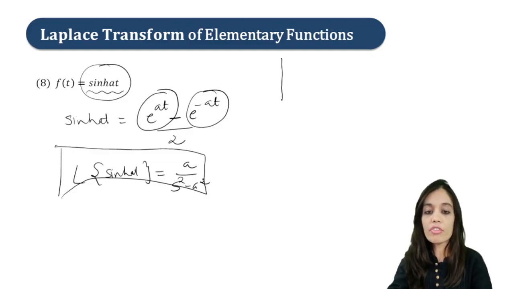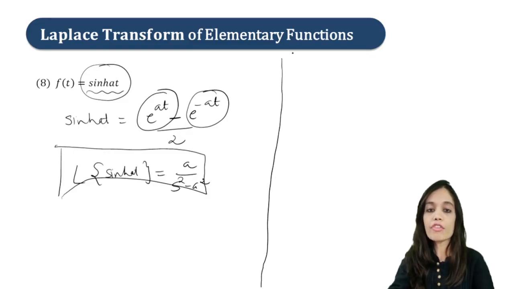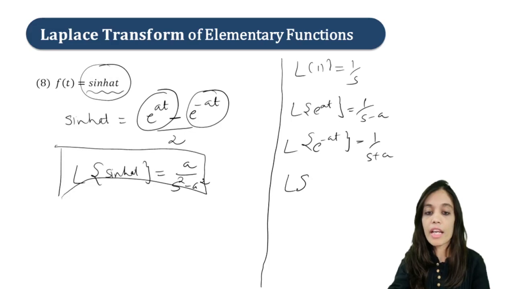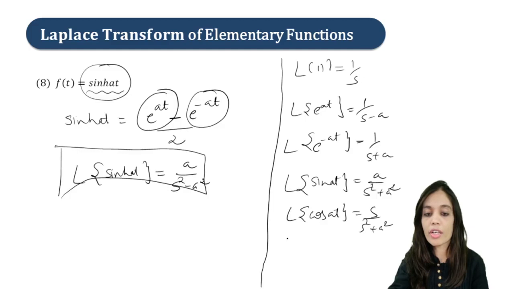Now in general we have proved a total of 8 formulas. Laplace of 1 is 1 upon s, Laplace of e raised to at is 1 upon s minus a, Laplace of e raised to minus at is 1 upon s plus a, Laplace of sin at will be a upon s square plus a square, Laplace of cos at will be s upon s square plus a square.